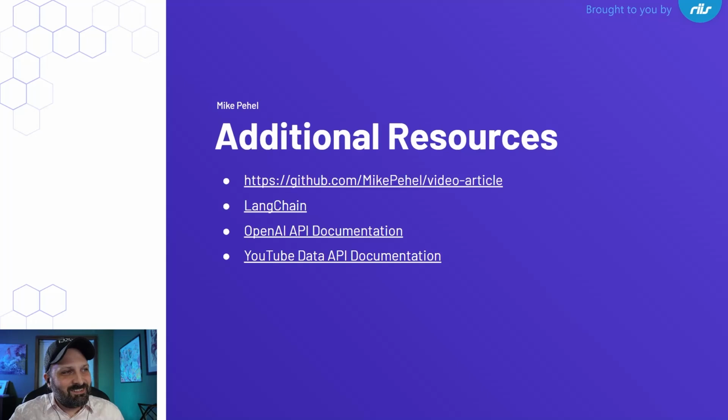I will also tell you, the Vision API from OpenAI, I was using it today, is amazing.